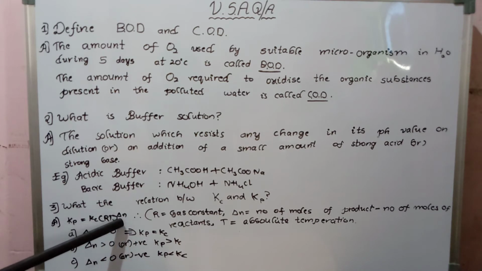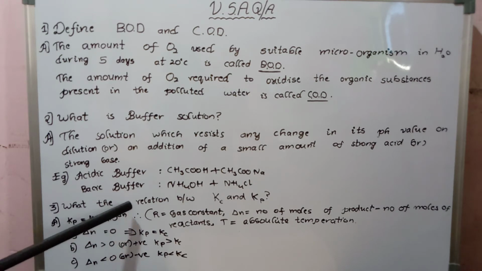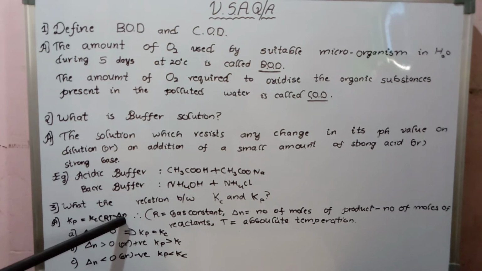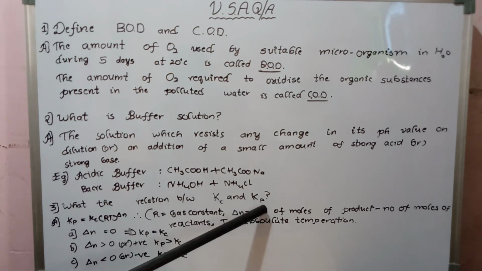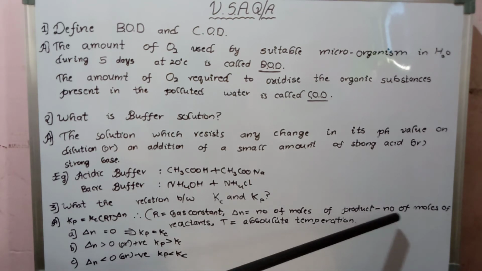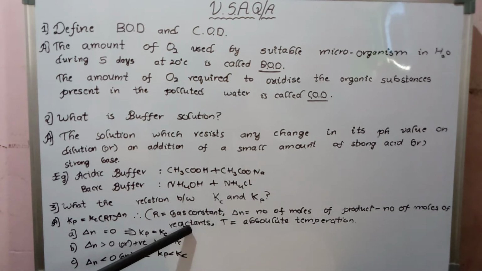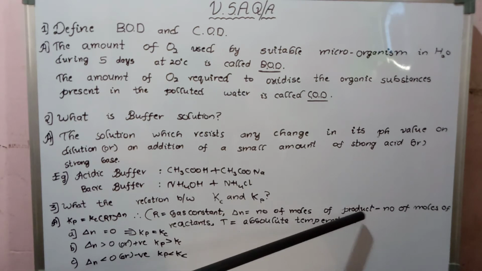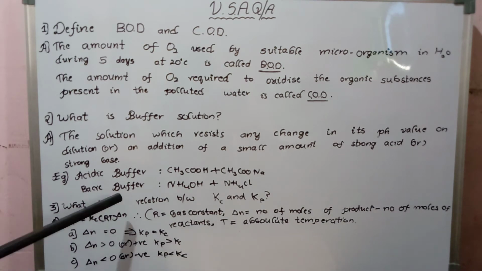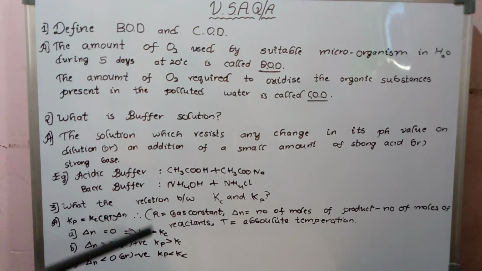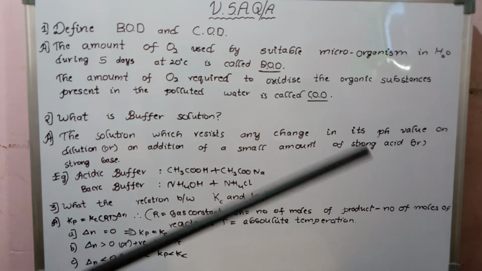Here delta n stands for the difference in the number of moles of products and reactants. Delta n is equal to the number of moles of products minus the number of moles of reactants. This is very important. R is nothing but the gas constant or universal gas constant, and T is nothing but the absolute temperature.